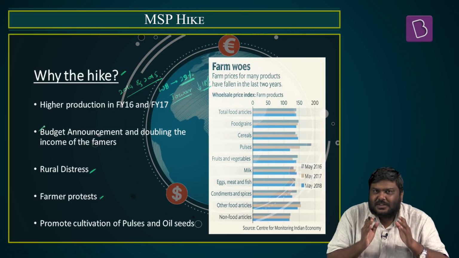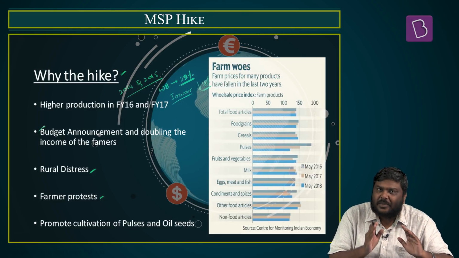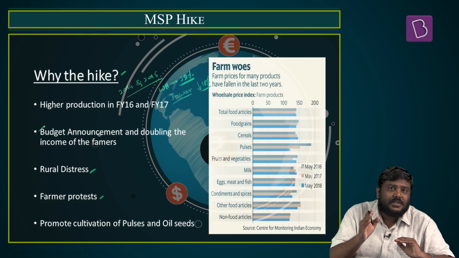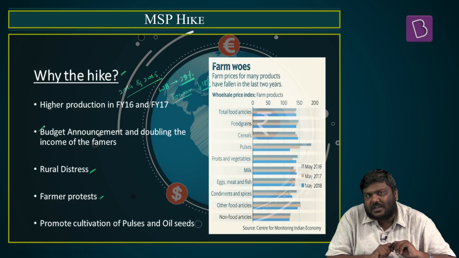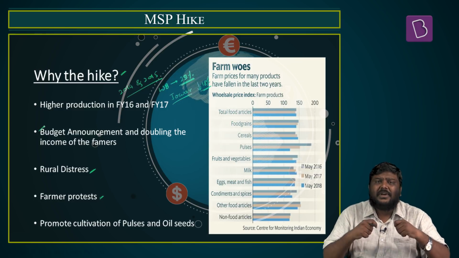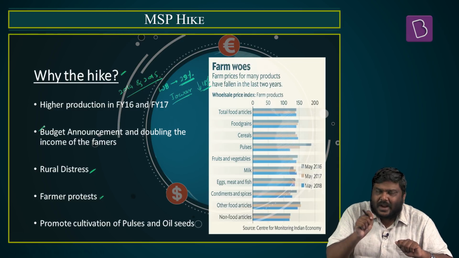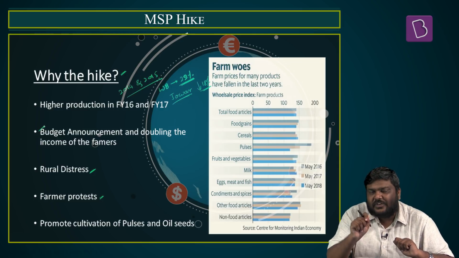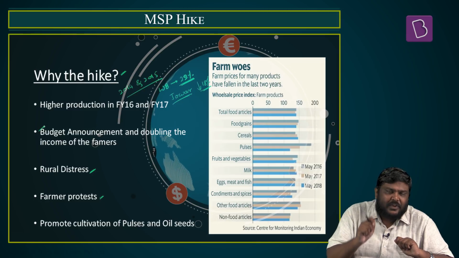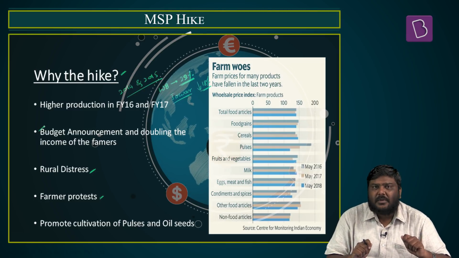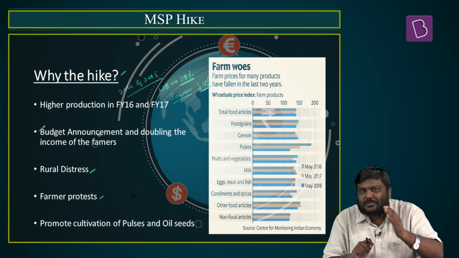Apart from this, this is one of the promises that the government of India, or to be more precise, the BJP government promised to the voters during the 2014 elections. And this particular promise has been repeated since then by the Prime Minister as well as other ministers of the government. And in the recently concluded budget, the Finance Minister stated that very soon the government of India would be bringing out a policy wherein the MSP will be increased to 150% of the cost of the production.